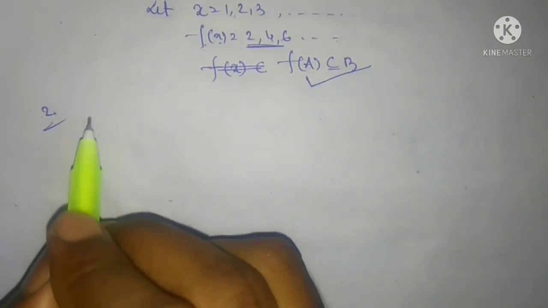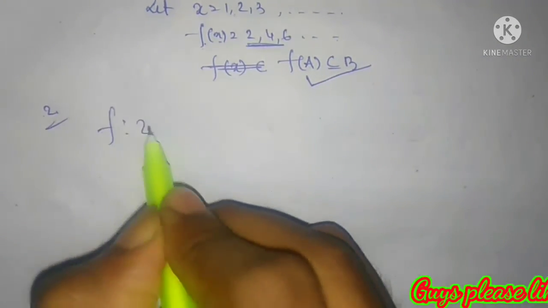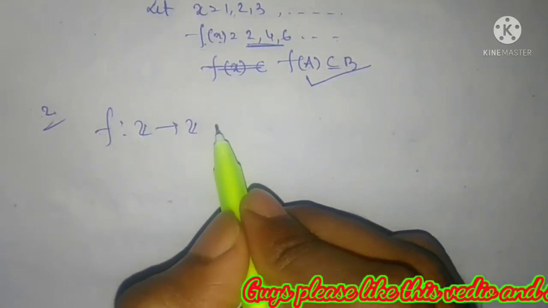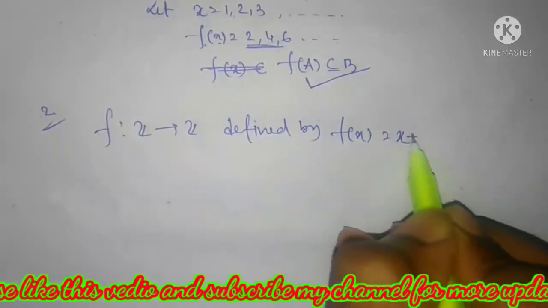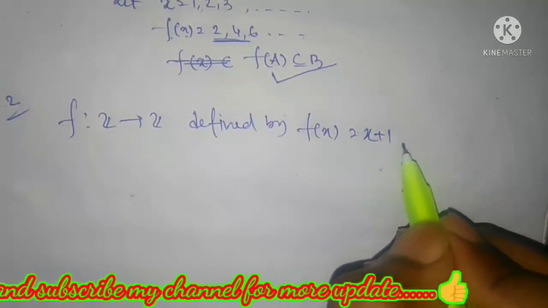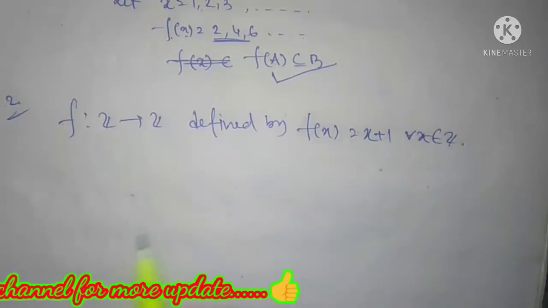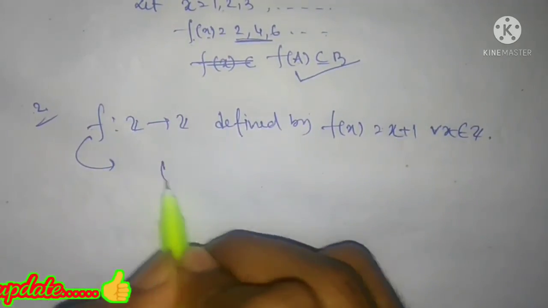Another example which is an onto map: let f from Z to Z be defined by f of x equals x plus 1 for all x belongs to Z. So this is an onto map.